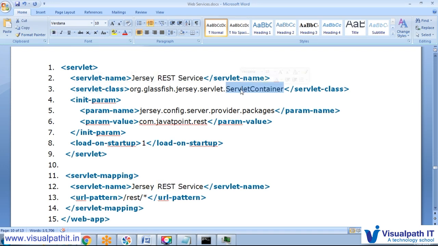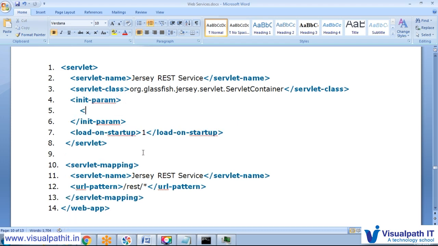We are using a servlet container, which is a provider class, and this class is responsible for gathering our information. So the init parameter is there, but we do not need the init parameter here.